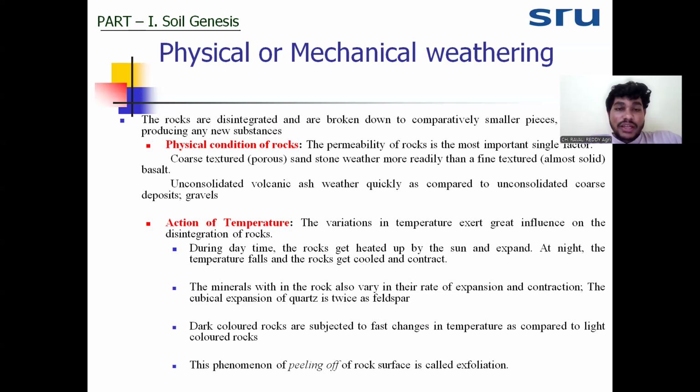That's why weathering is faster in volcanic ash than in unconsolidated gravels.